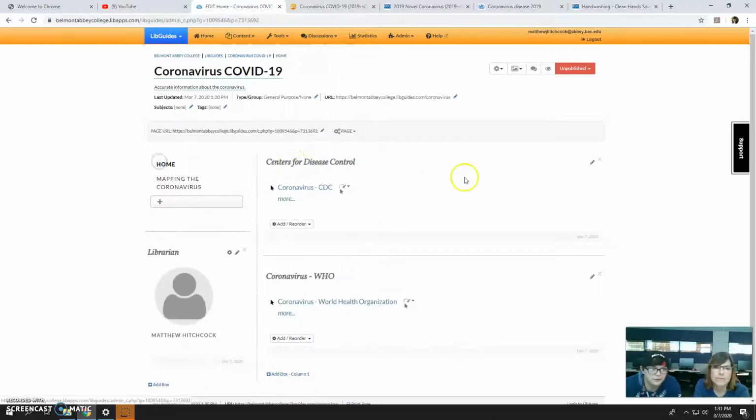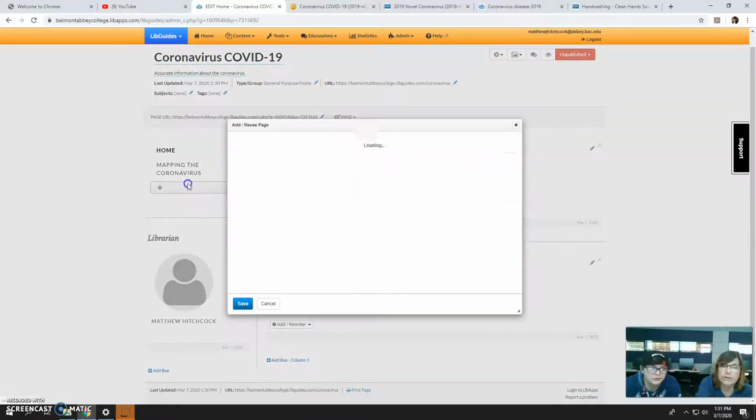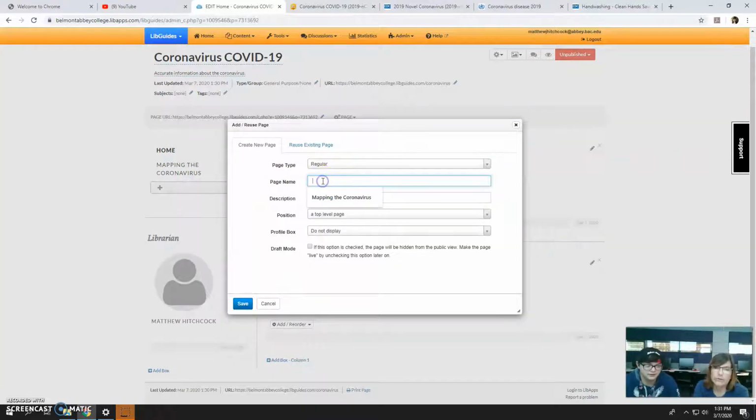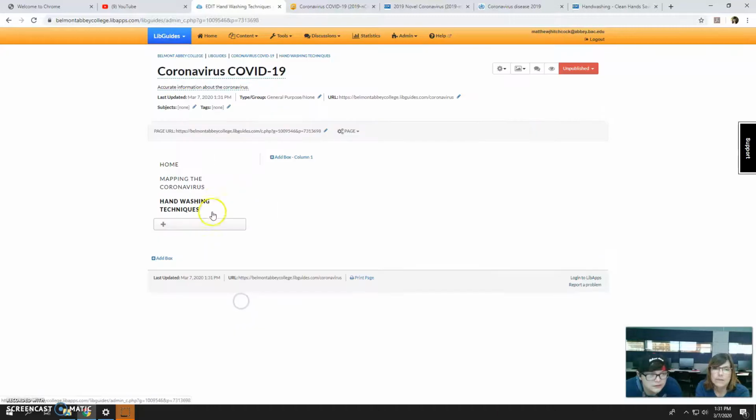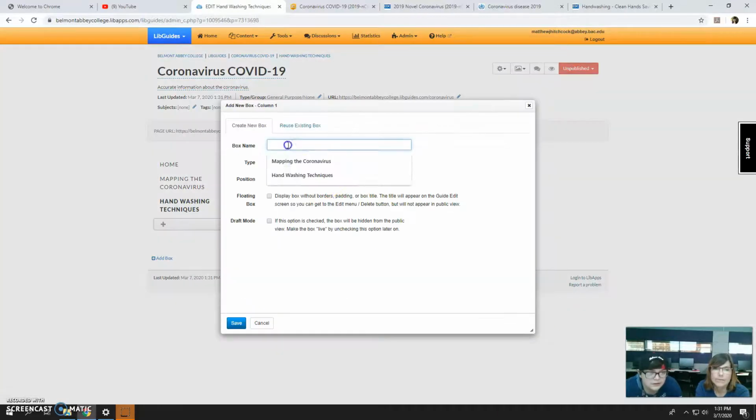Do we go back to home? Or we could do another page if you wanted to. Hand washing techniques. All right. Save. Add box. Box name, hand washing techniques, CDC.